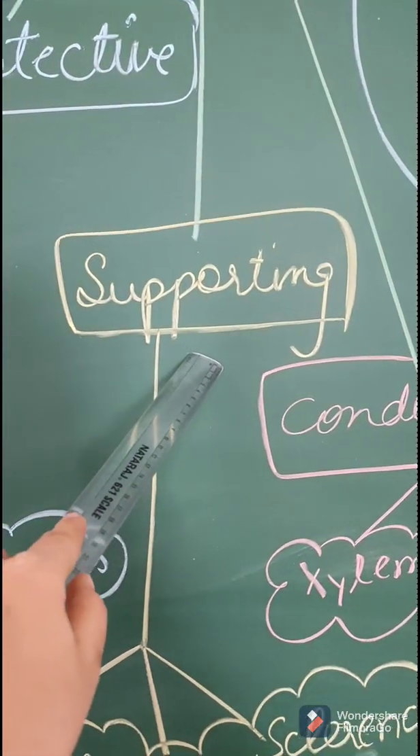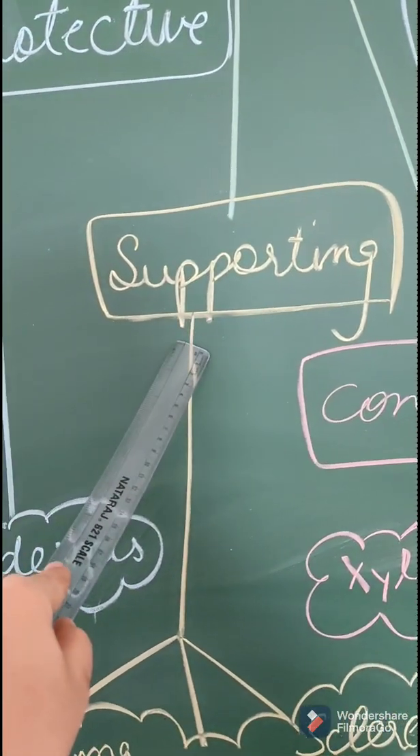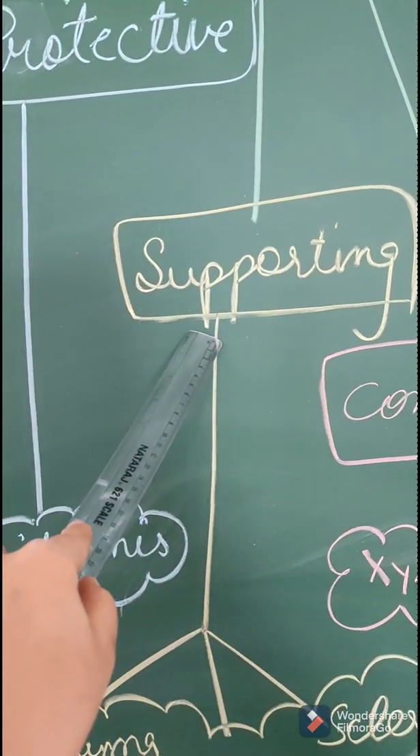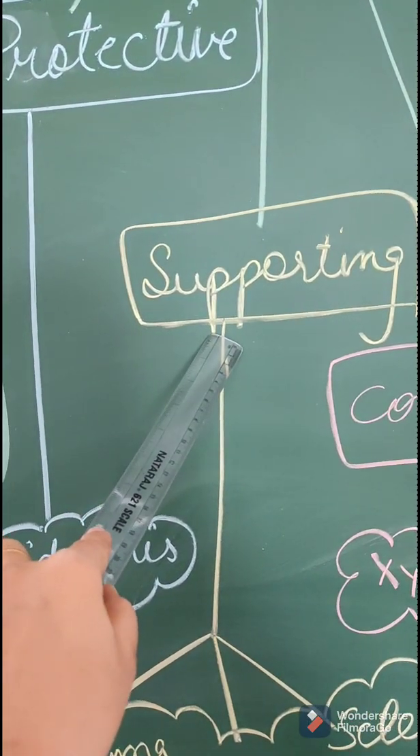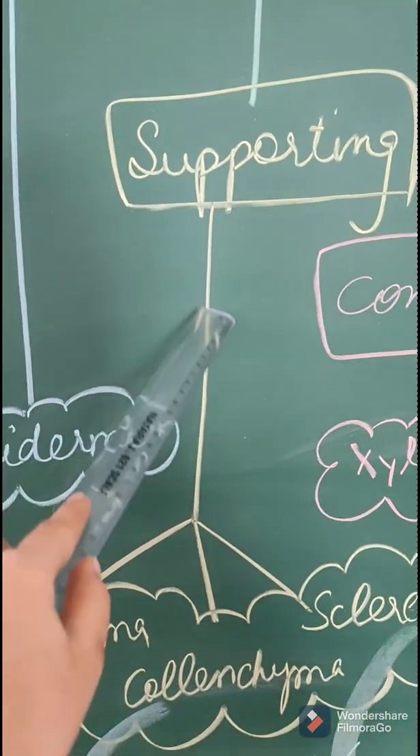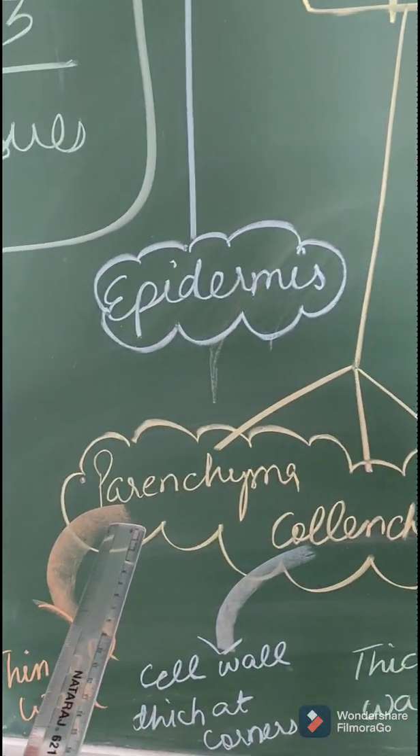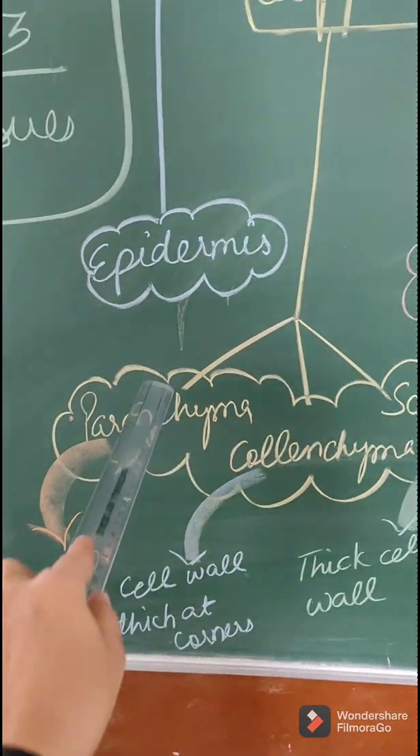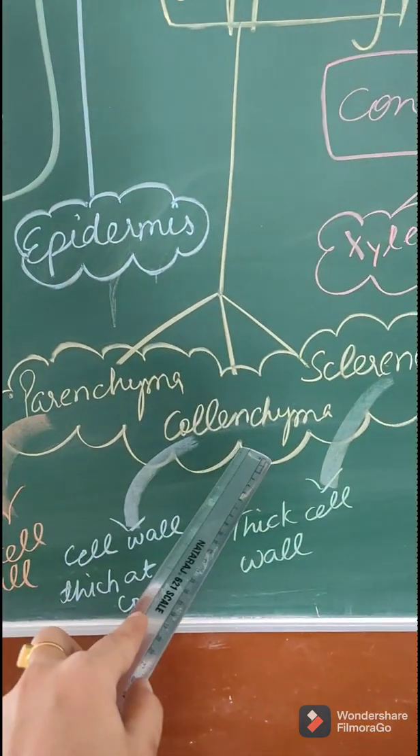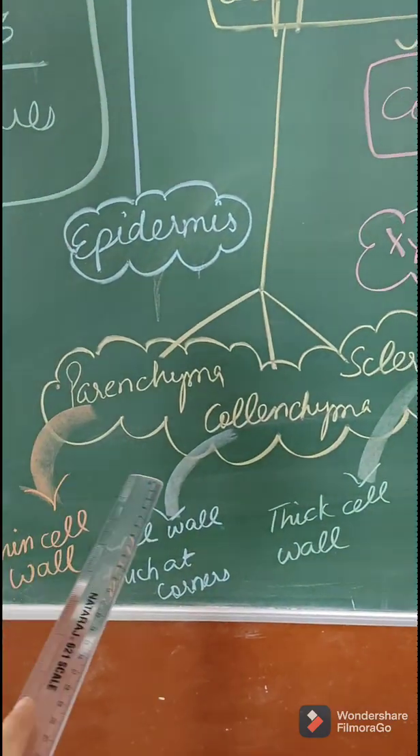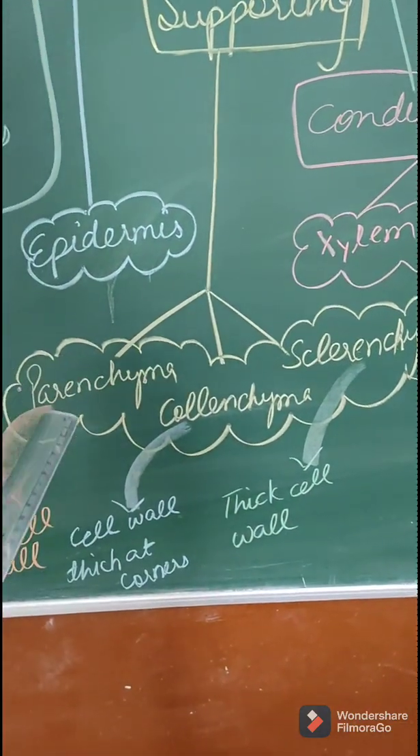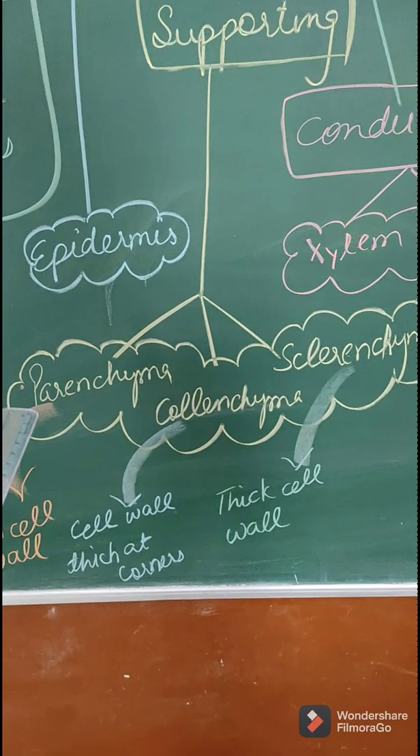In supporting tissue, this tissue supports the plant. It stores the food, it provides strength. Mechanical support is also there because of this tissue. This is further divided into three types. So we have parenchyma, collenchyma, sclerenchyma. So these are the three different types of supporting tissue which are present in the plants.